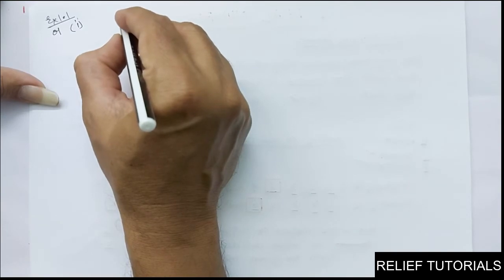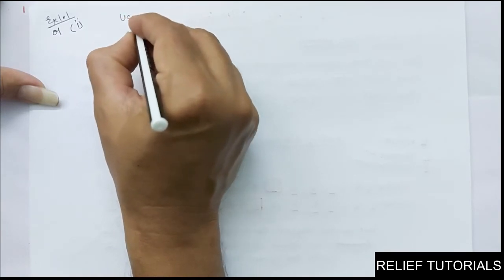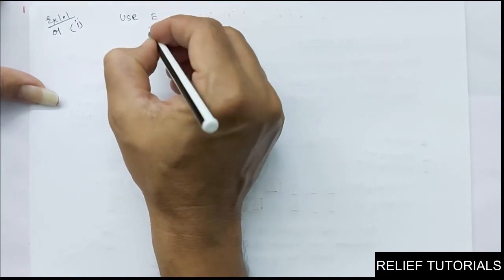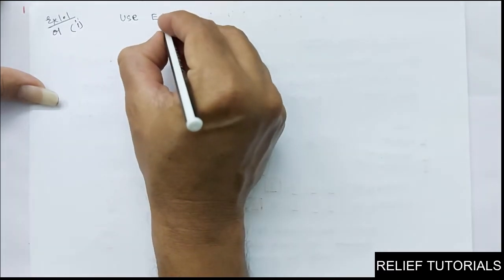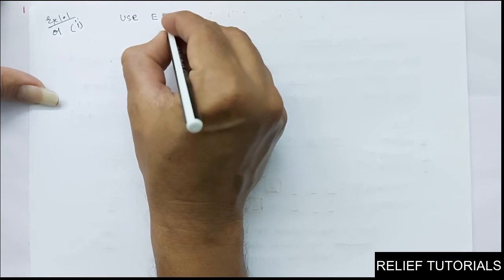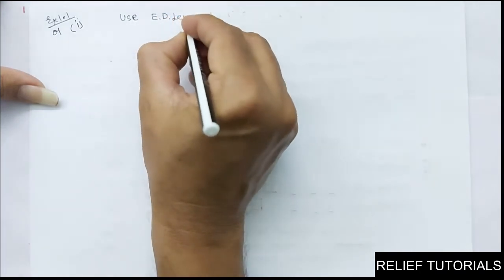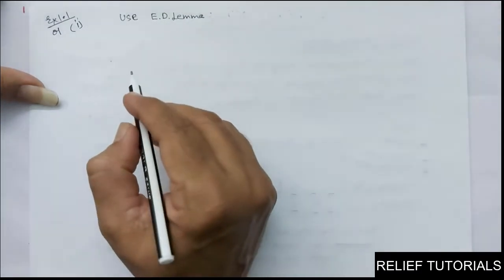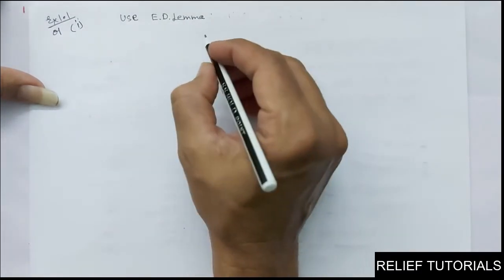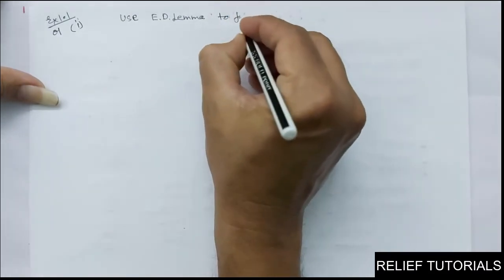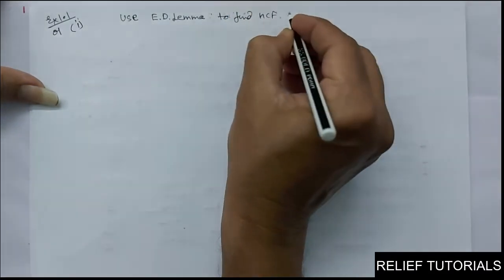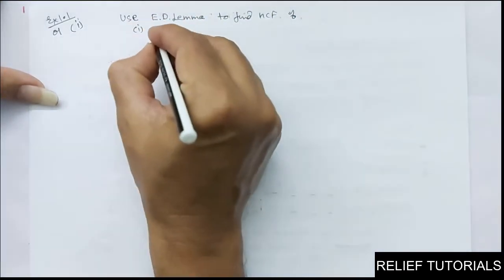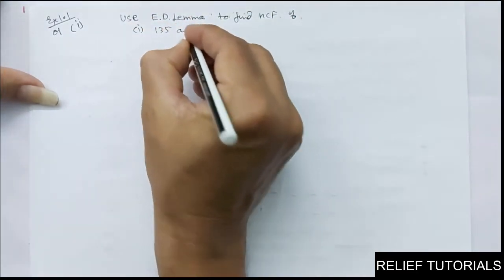Use Euclid division algorithm to find. Use Euclid division lemma, ED lemma. ED means Euclid division lemma. So use Euclid division lemma to find HCF of 135 and 225. First one, 135 and 225.